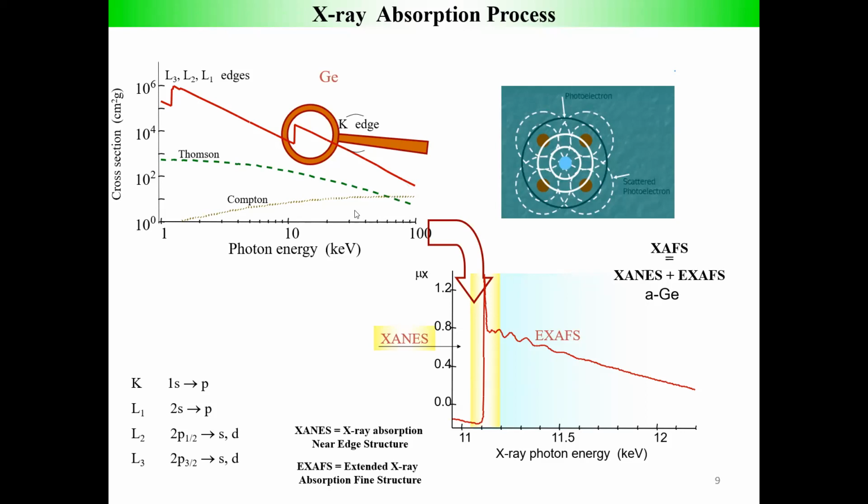So this outgoing and the backscattered waves both have some phase property, and they can interfere. They can do quantum mechanical interference, and this interference can give either destructive or constructive interference, and that's why you see peak and valley in these EXAFS oscillations.